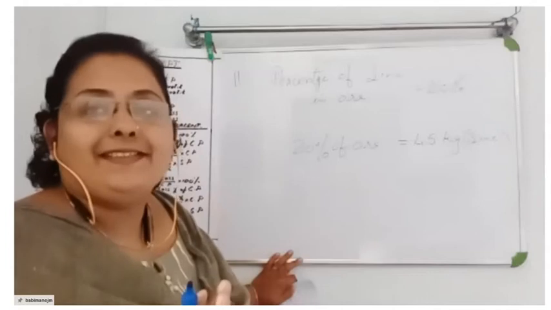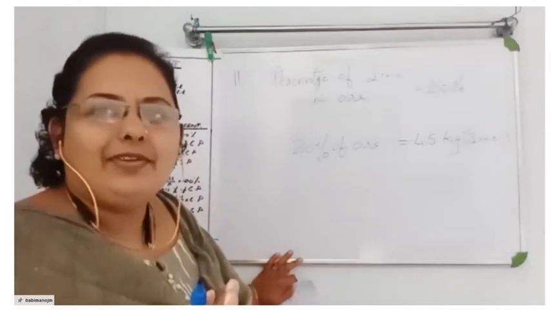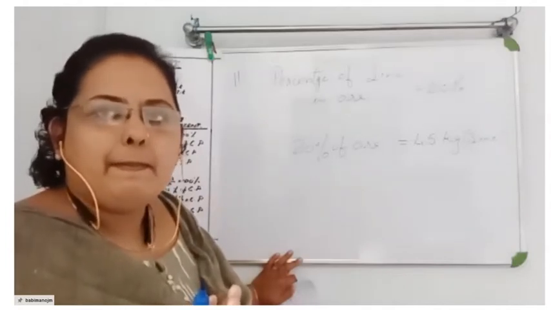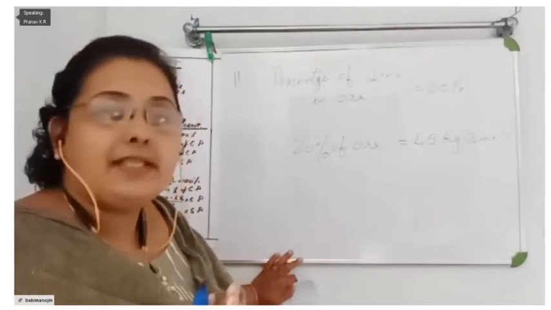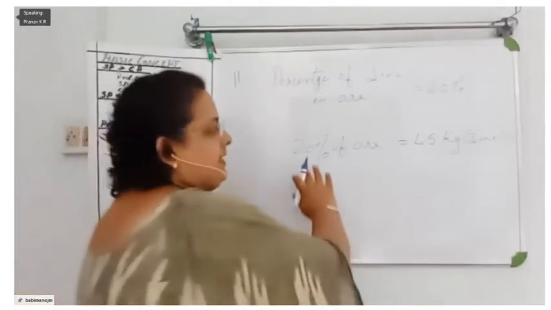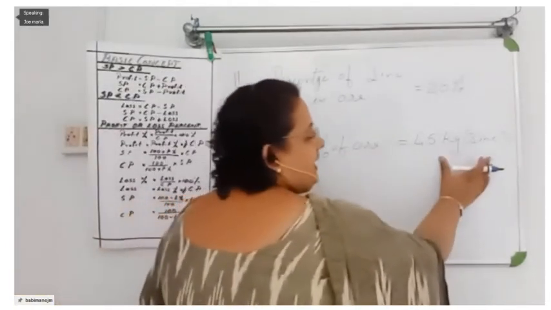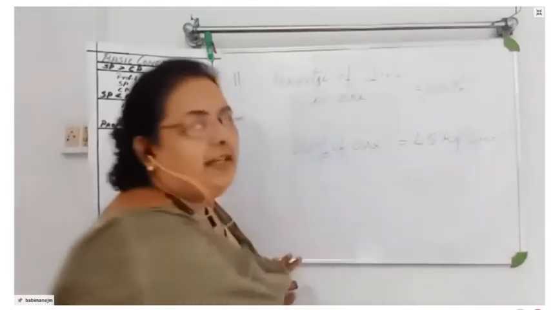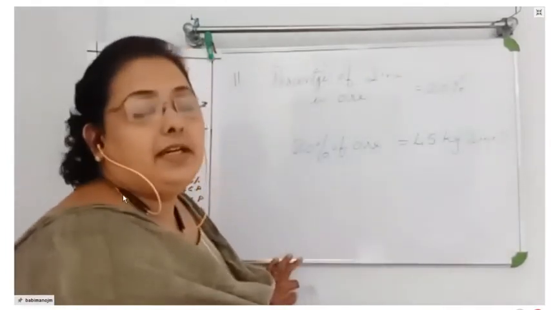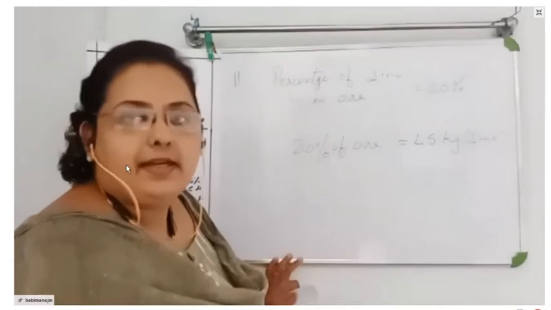Now did you get it? 20 percentage of ore, we should get it as 45 kilograms. So what is the amount of ore that is needed there?